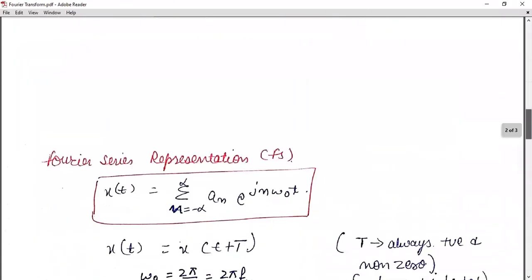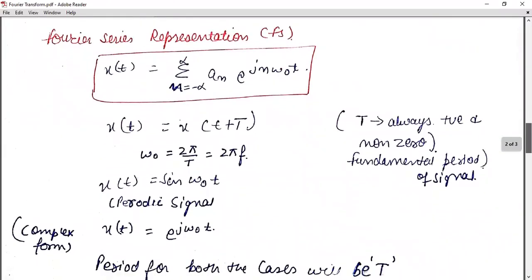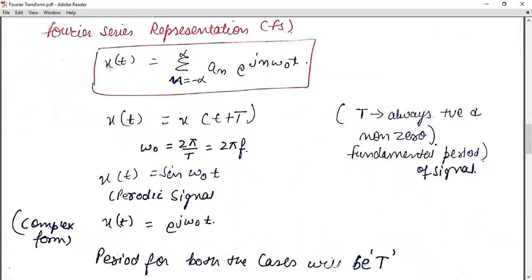So if we talk about the Fourier series representation, the representation of Fourier is always in terms of x of t is equal to summation n is equal to minus infinity to infinity a of n e raised to power j n omega naught t. But as I mentioned, Fourier series is a summation of the sum of all the periodic functions. So it should be a periodic function always. I also mentioned it should be in terms of sine and cosine functions or in terms of complex function. But the signal should always be periodic.